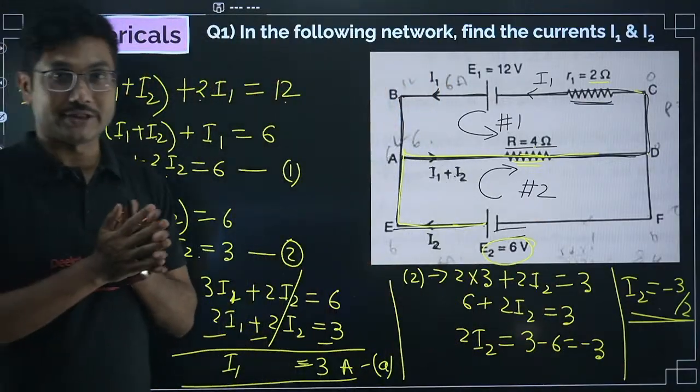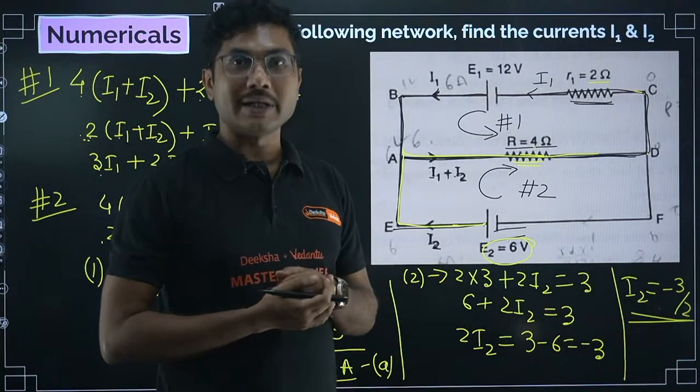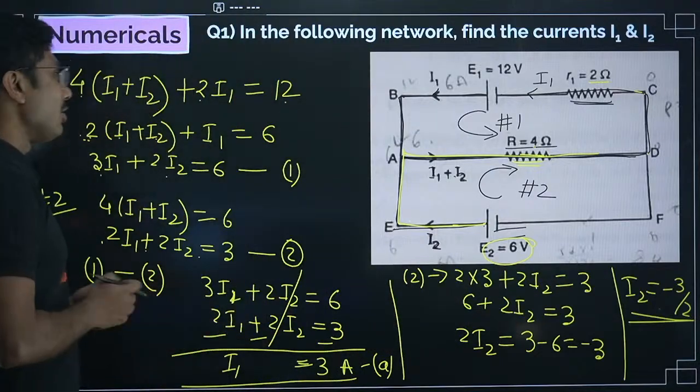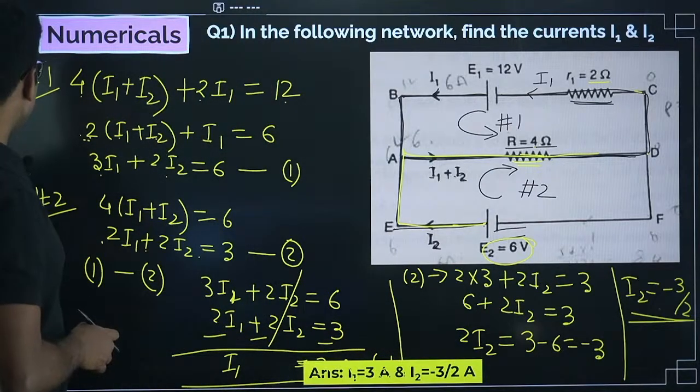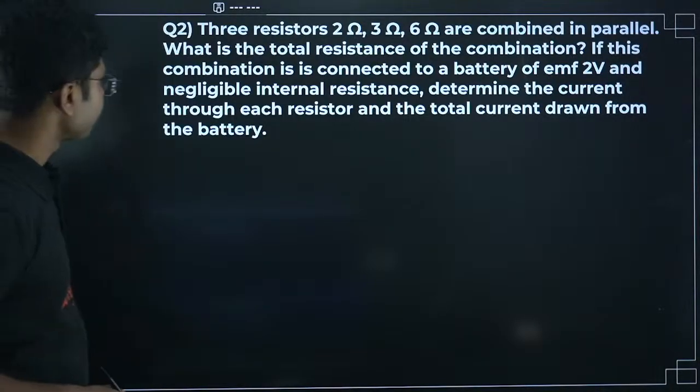So when the current comes out negative, don't be afraid and think you must have made some mistake. No, you have not made any mistakes. It is quite possible for the current to come out negative, because the direction is only opposite. Those who are following my lecture should be able to answer this kind of questions.